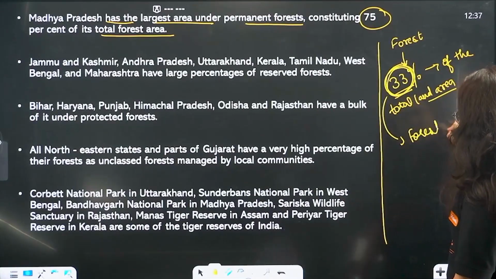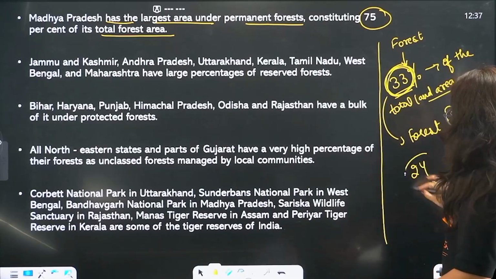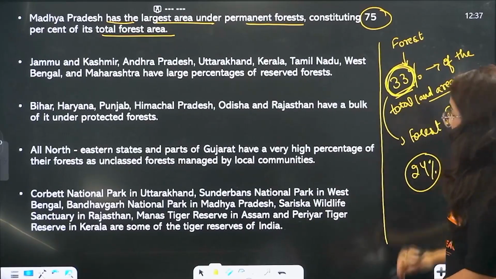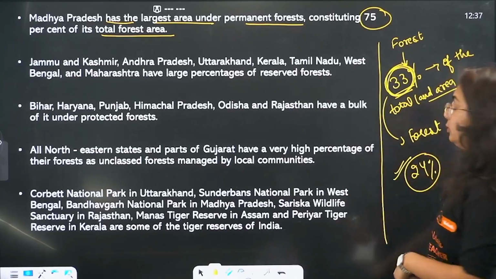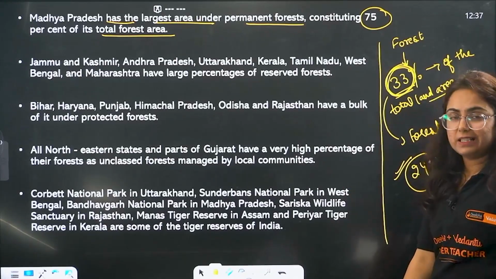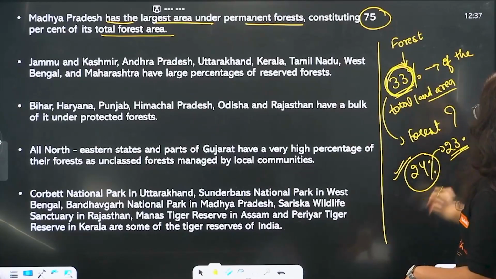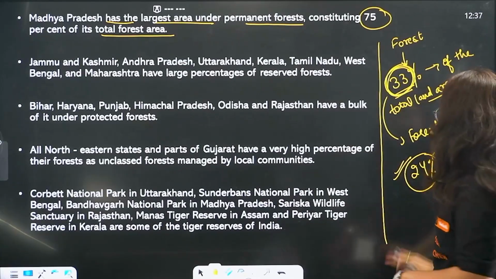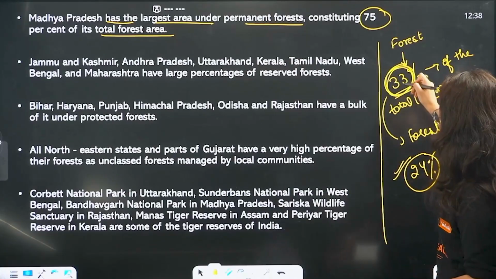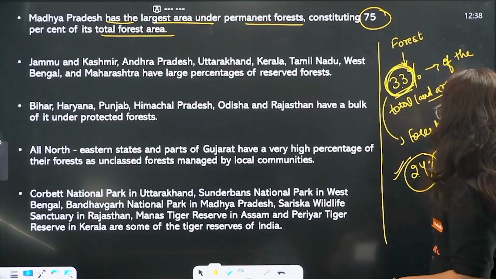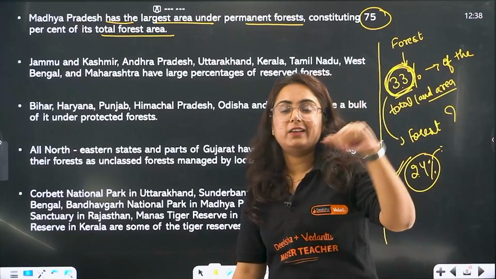Now the question is, do we have it? No. We have somewhere, I'm not giving the exact data to you, somewhere around 24%, 24.16 according to the new census, but NCERT is not yet updated. They are showing around 23%. So actually it is 24%. We are taking a round off.